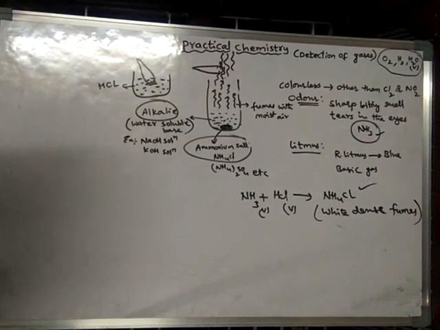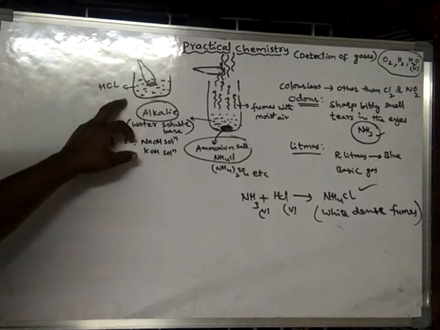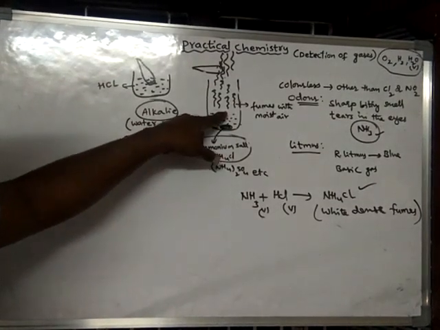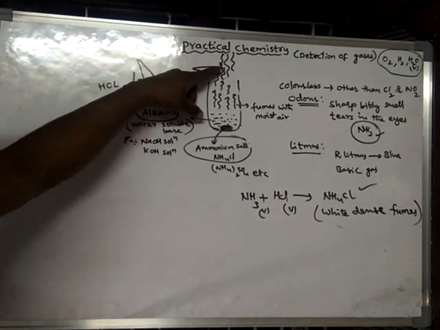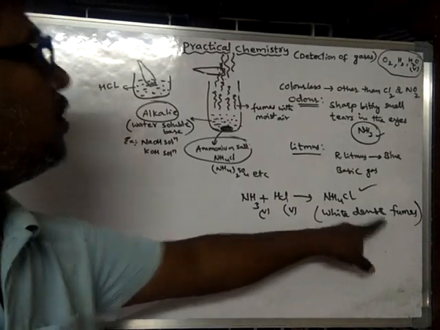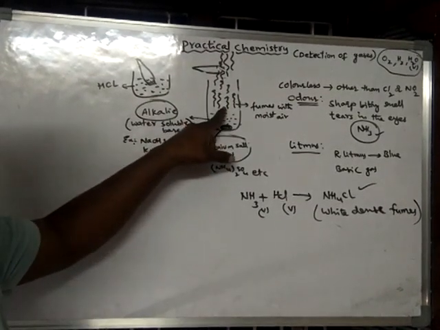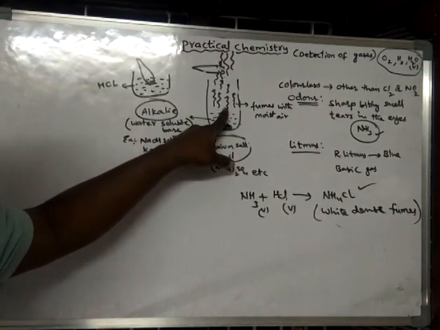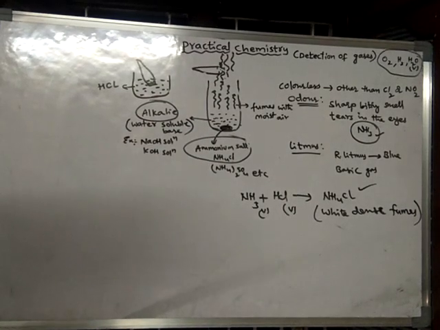So when a glass rod dipped in HCl is brought near the mouth of a test tube from which a gas is released, and if this gas produces white dense fumes, then this gas definitely will be ammonia. No other gas will produce white dense fumes with HCl. Only ammonia will produce white dense fumes with HCl.